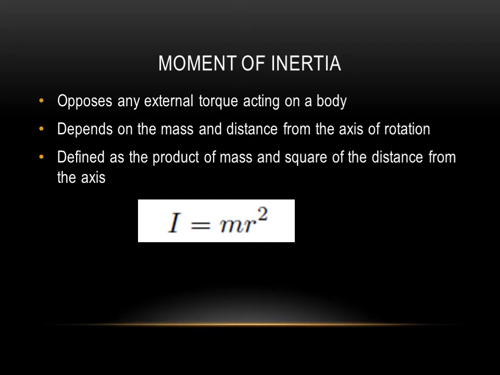And this moment of inertia depends upon the mass of the body and also on the square of the distance of the particle of the mass from the axis of rotation. So we can define moment of inertia as I is equal to m r square, where m is the mass of the body and r square is the square of the distance of that particular mass from the axis of rotation.